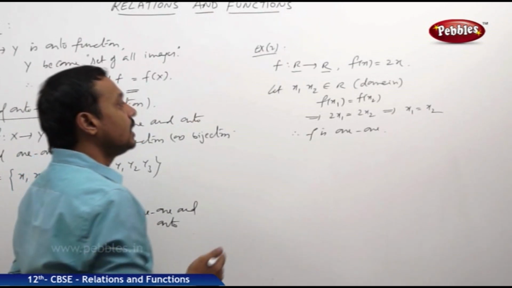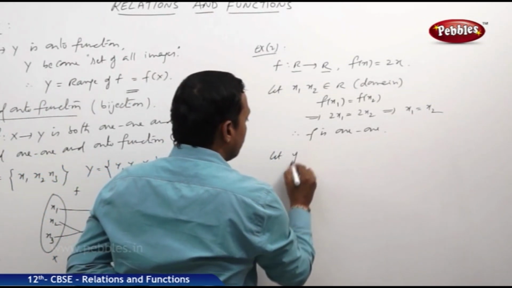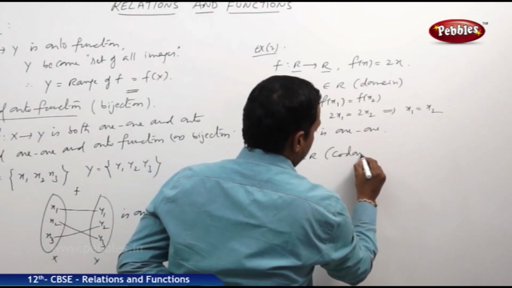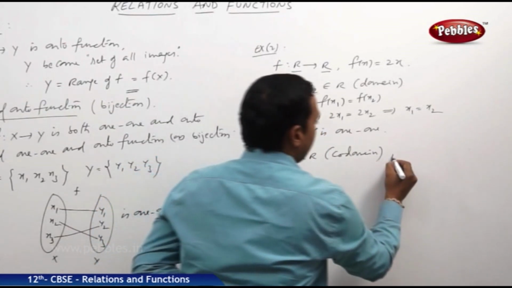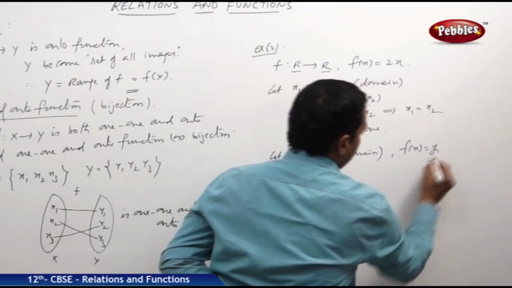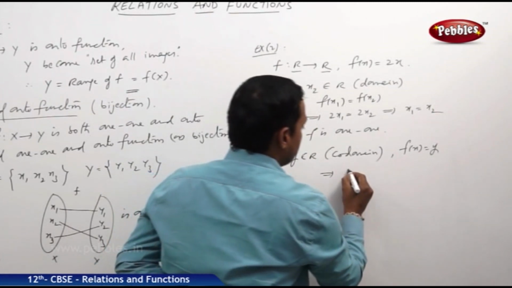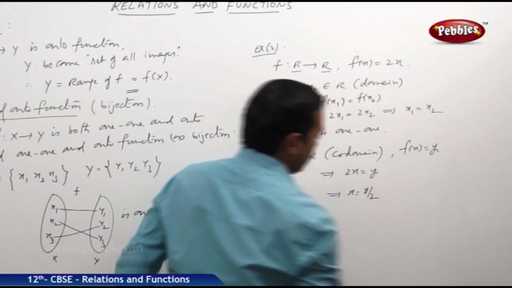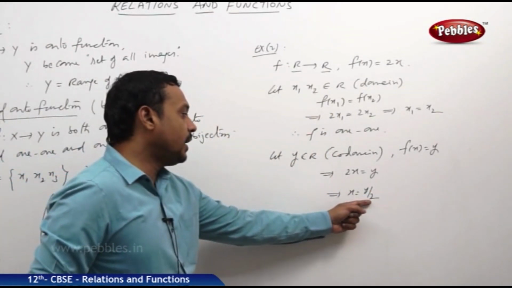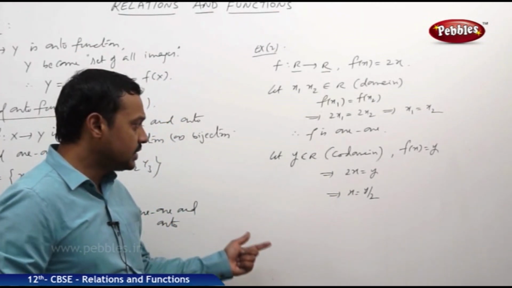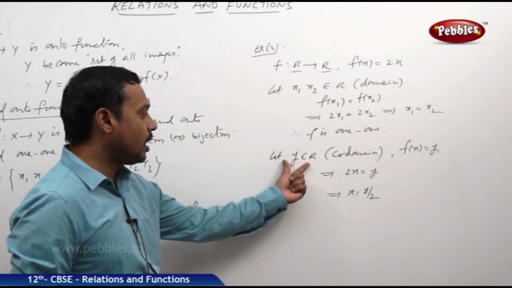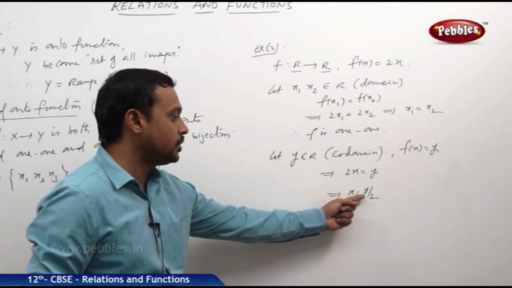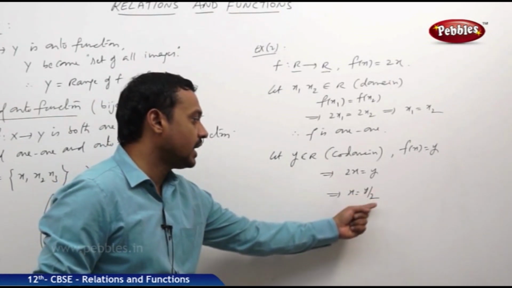Now is it onto? Let us see. Suppose we choose some y belonging to R, codomain, such that f of x is equal to y. That implies f of x means 2x is equal to some y, hence x is equal to y by 2. Is y by 2 a real number? Clearly, for every y belonging to R, whether you take a negative value, positive value, including 0, y by 2 becomes a real number.